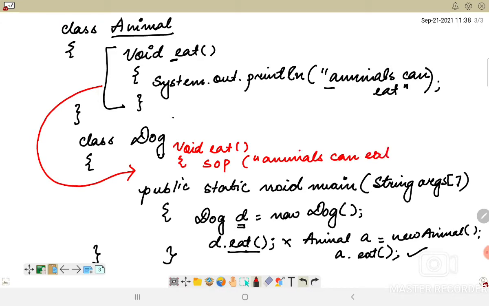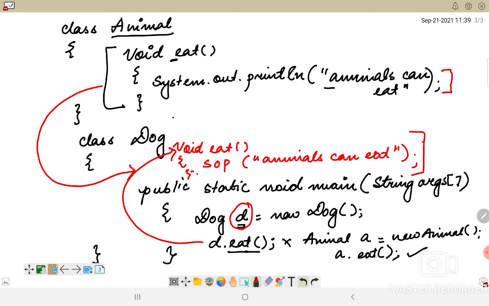So when I am doing this, I will be able to call this method inside this dog class, because I have created an object of the dog class. But if I am doing this, it would essentially mean that I have to rewrite lines of code which are already written in my program.